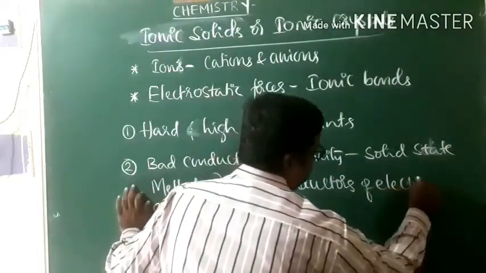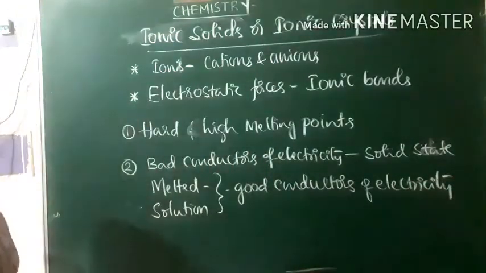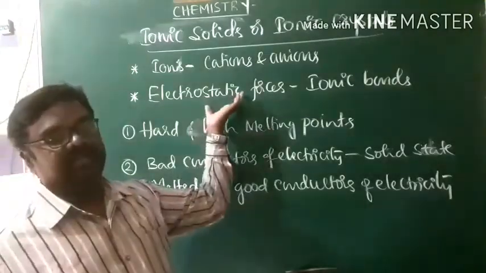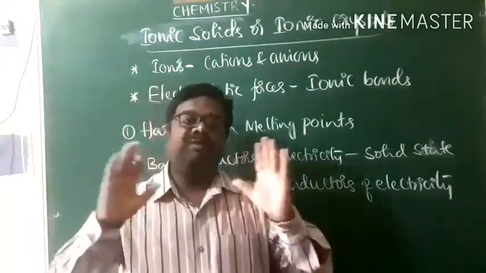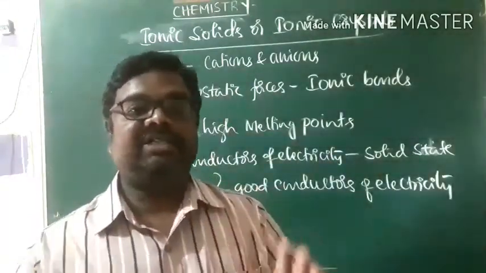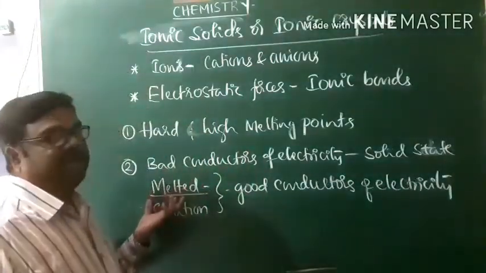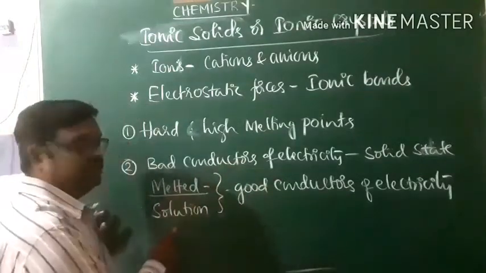Because when they are melted, the electrostatic force of attractions will be destroyed and ions will become free. Cations and anions will become free, and due to their free movement, they conduct electricity in molten state or in solution.